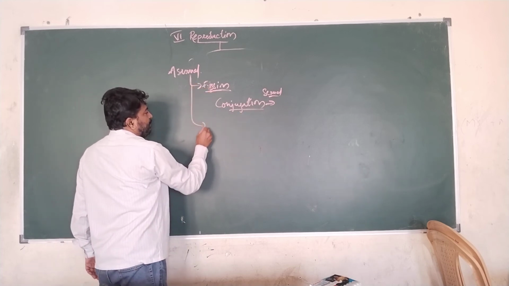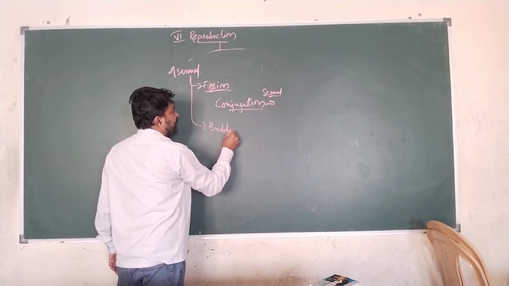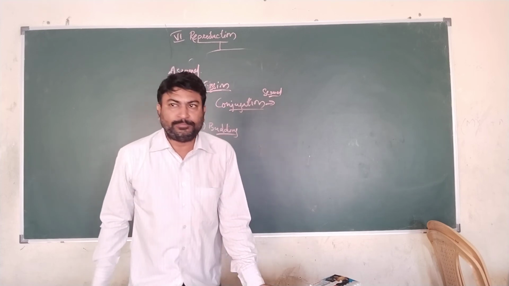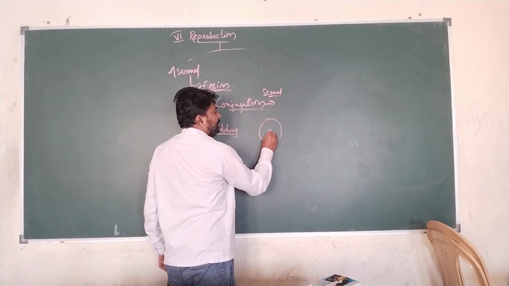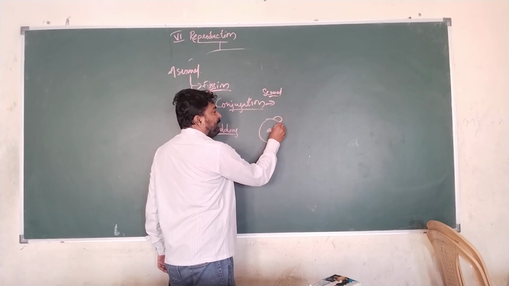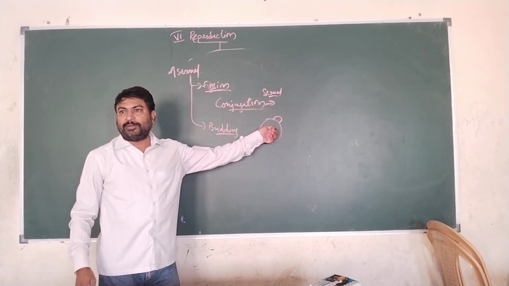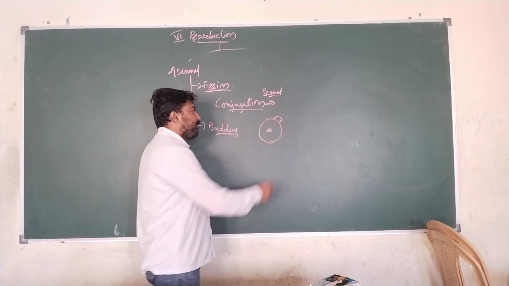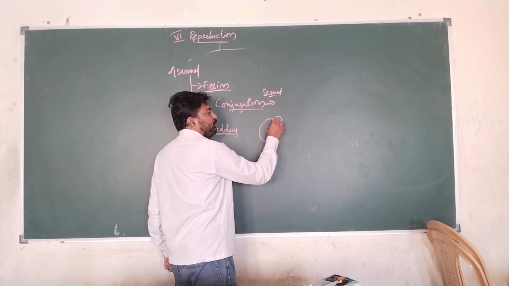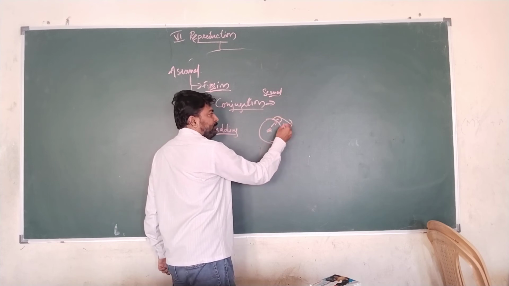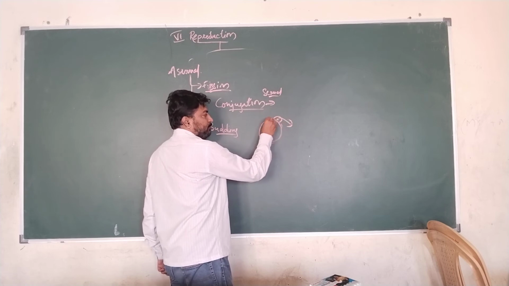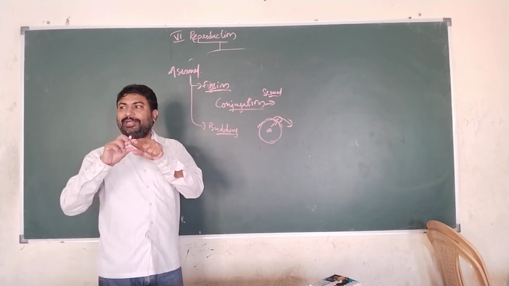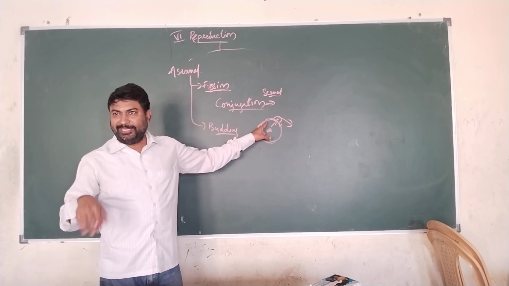Fission is one of the examples. Budding process is another example. Budding will be seen mostly in yeast cells. Yeast cells, most of them will be circular or spherical in shape. A bud will be formed, a small corner bud will be formed over its cellular membrane, and into this bud some amount of nuclear material will be pushed, and as a constriction appears over this cell membrane and the bud grows in size, it will get detached from the parent yeast cell.